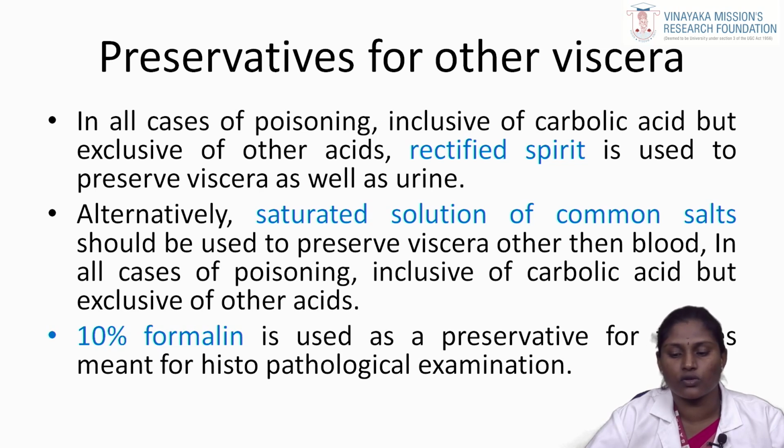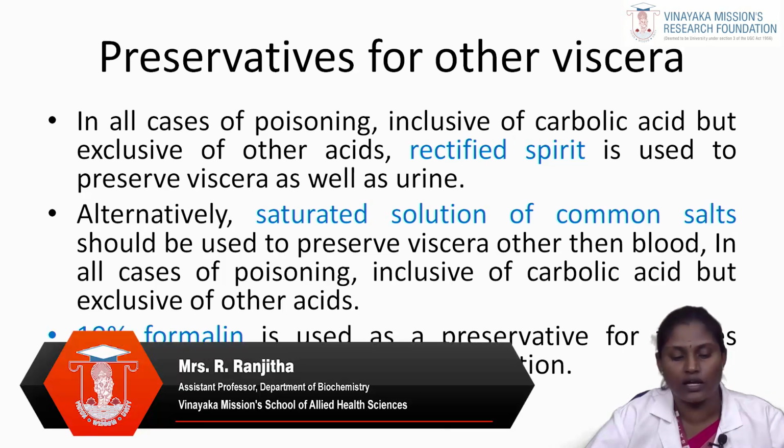Alternatively, a saturated solution of common salt should be used to preserve viscera other than blood. In all cases of poisoning, inclusive of carbolic acid but exclusive of the other acids too, 10% formalin is used as the preservative for tissues, I mean for histopathological examinations.